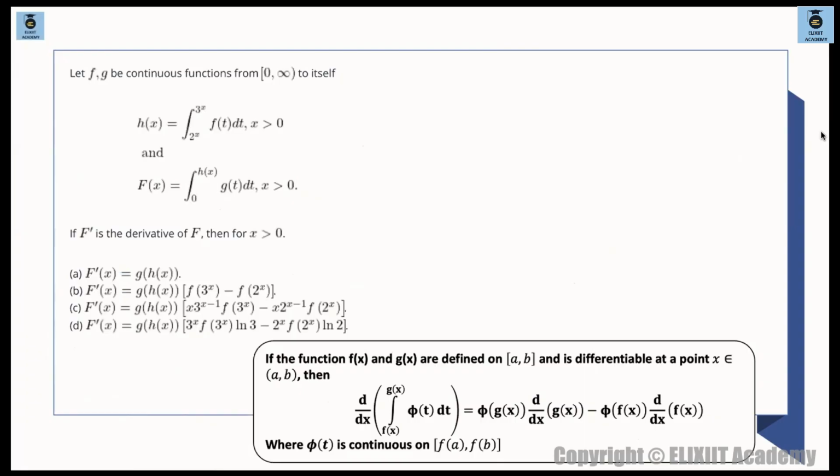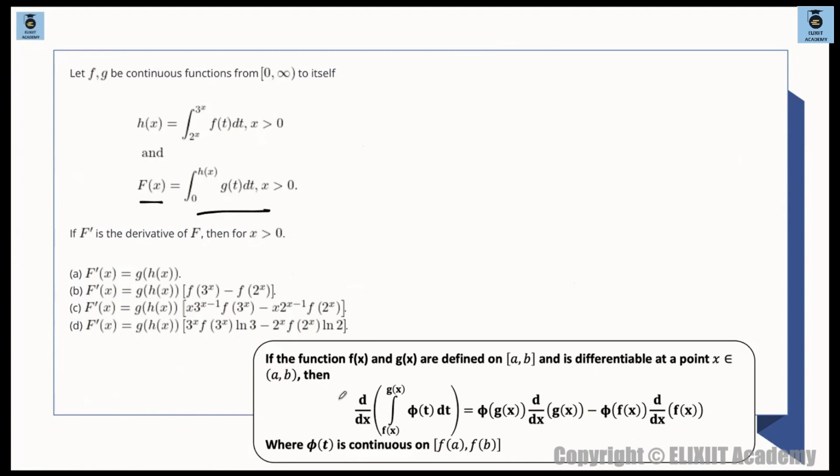Let f, g be continuous functions from 0 to infinity to itself. h(x) is one function given to be this, and capital F(x) is this function given to be this. So f dash is the derivative of f. Then for x greater than 0, what is f dash of x? So it's a pure question of Newton-Leibniz rule.